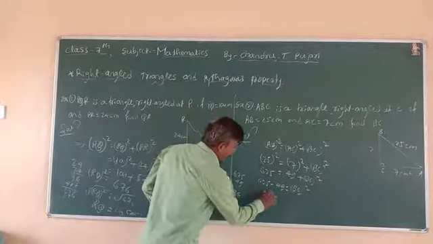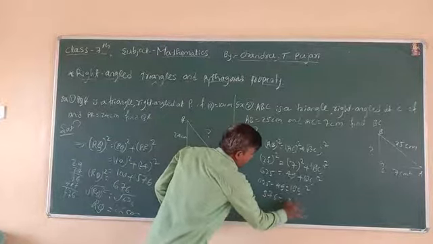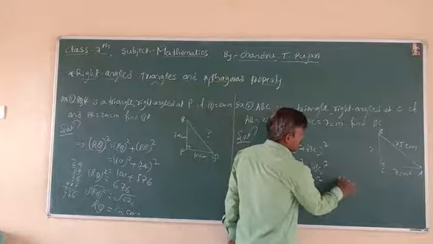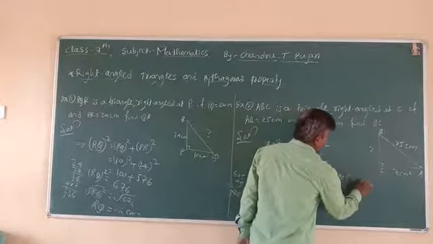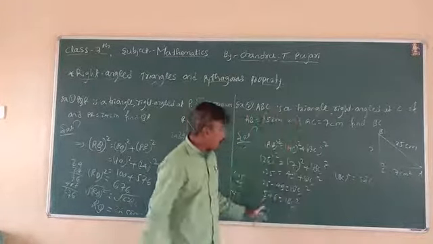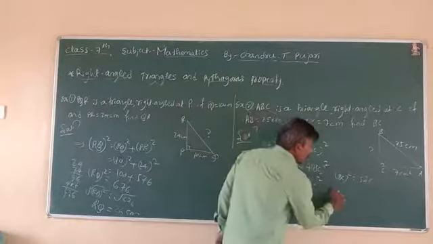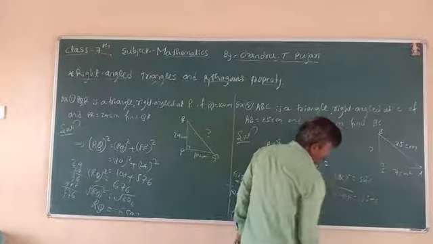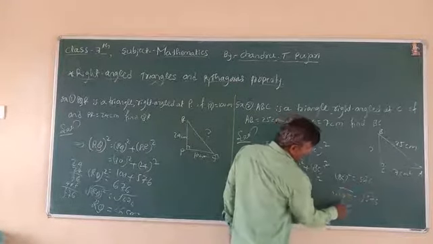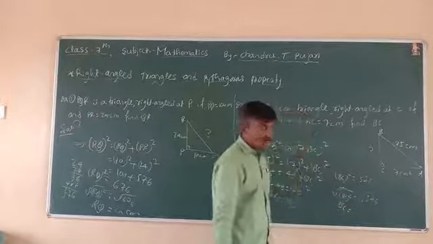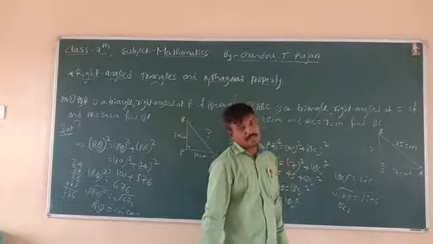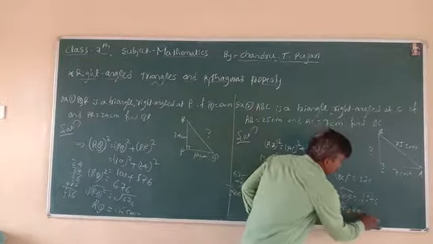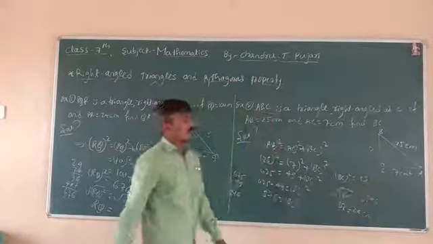Therefore 576 is equal to BC square. Again, take the square root on both sides. The square cancels, so BC is equal to 24, since 24 square is 576. Therefore BC is 24 centimeter.